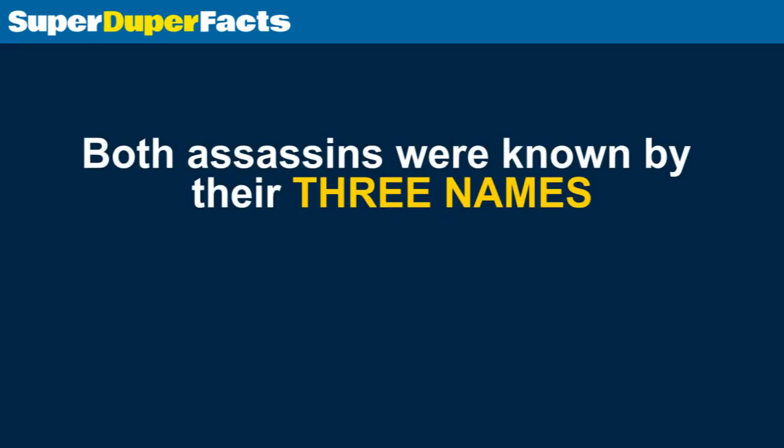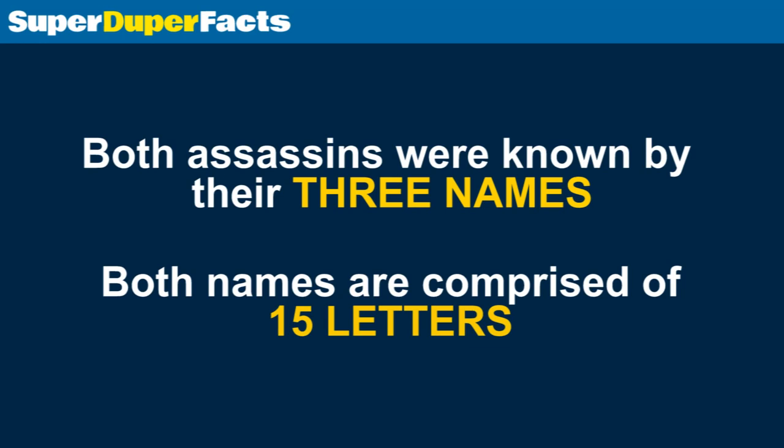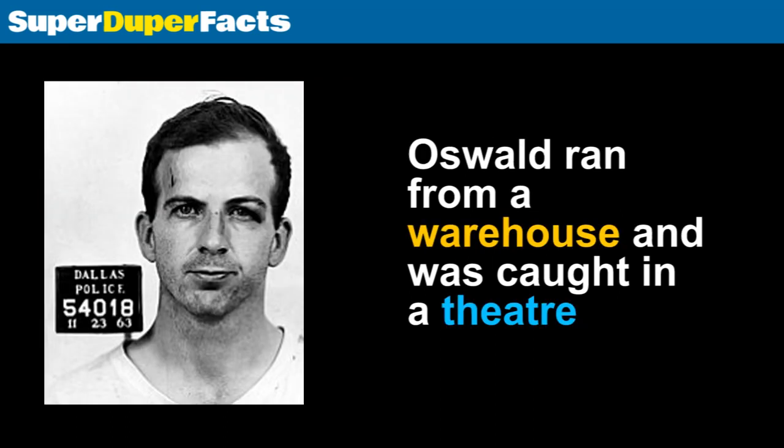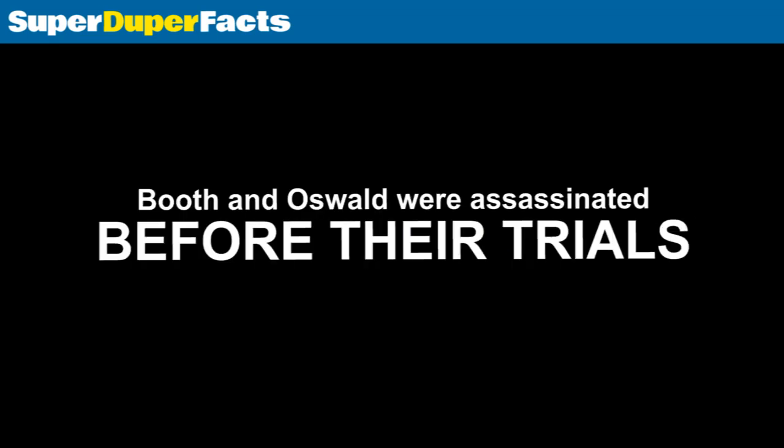Both assassins were known by their 3 names. Both names are comprised of 15 letters. Booth ran from the theater and was caught in a warehouse. Oswald ran from a warehouse and was caught in a theater. Booth and Oswald were assassinated before their trials.